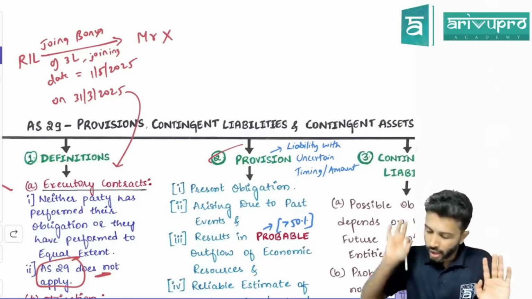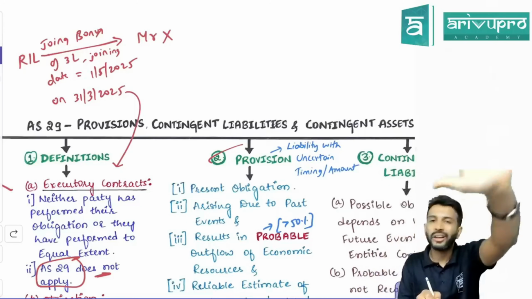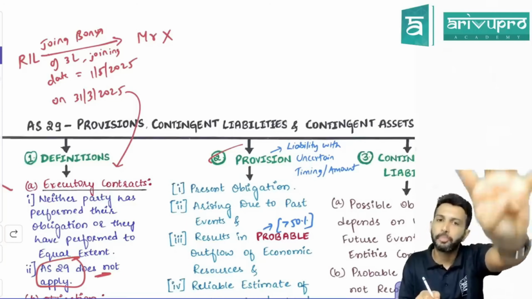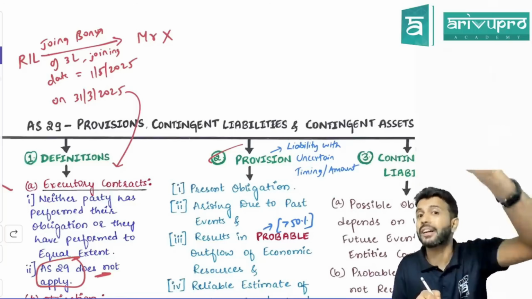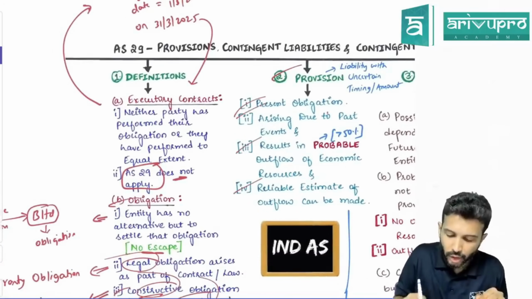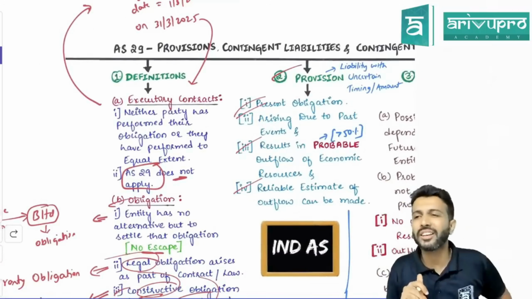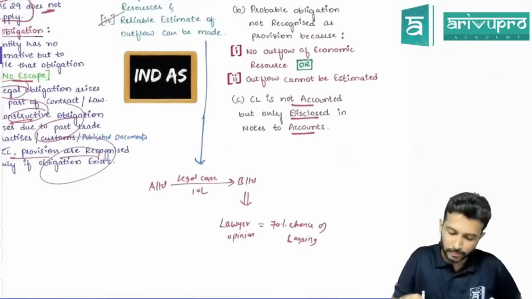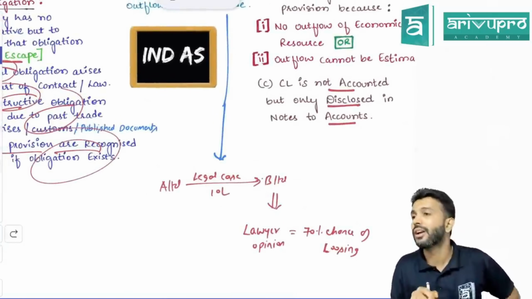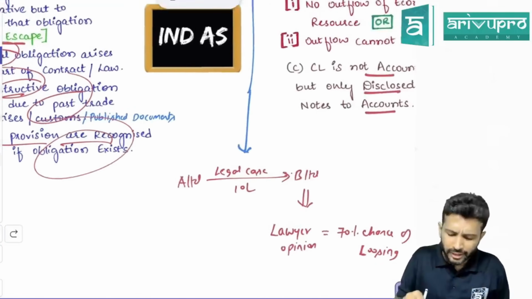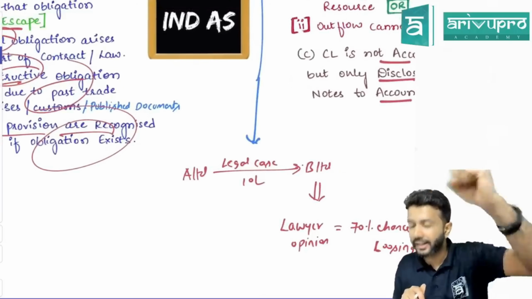Okay? Alright. If you want to recognize a provision, 4 criteria should compulsorily be satisfied. One is a present obligation arising out of a past event, which results in a probable outflow of economic resources, and a reliable estimate of the outflow can be made. If all these 4 are satisfied, then only you will recognize a provision. Let's take this example. A has filed a legal case against B Limited demanding a compensation of 10 lakh rupees. Why? A Limited feels B Limited has stolen their patent. That's the reason A has filed a case.